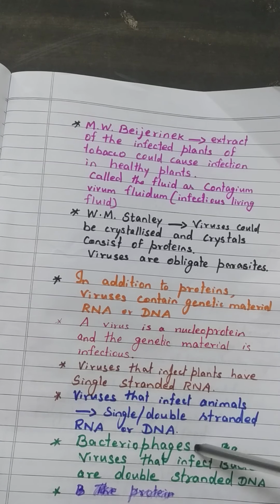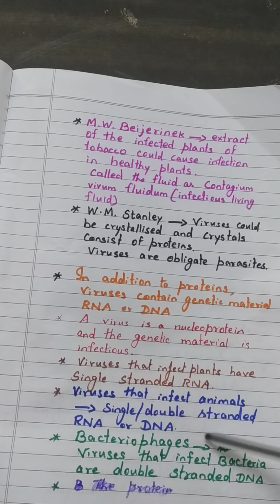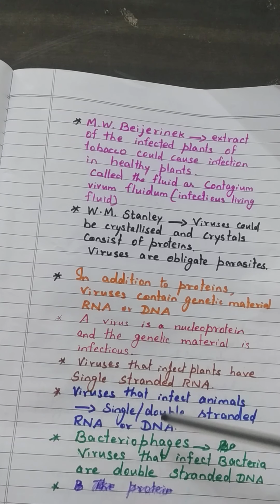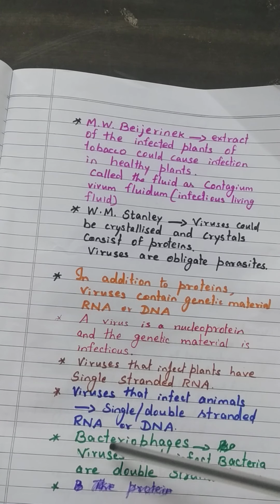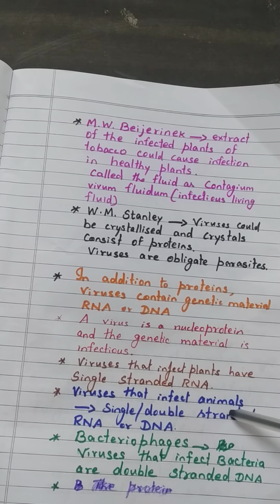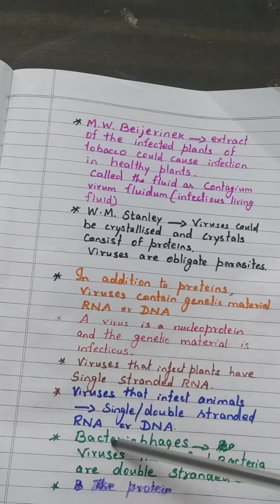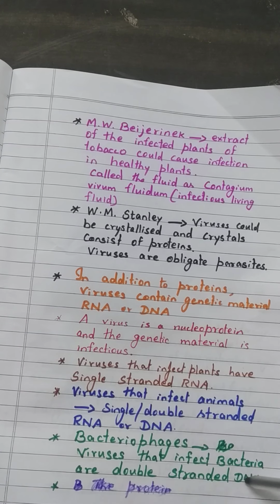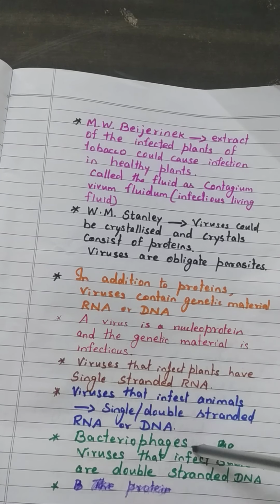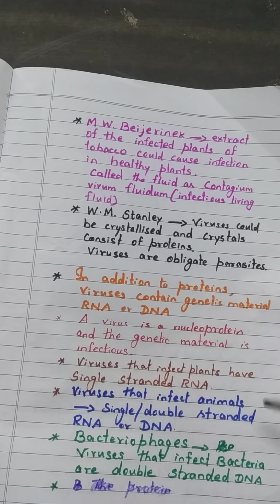And what are bacteriophages? Bacteriophages are viruses that infect bacteria. These bacteriophages have double-stranded DNA. So the viruses that infect animals have single or double-stranded RNA or DNA, and bacteriophages have double-stranded DNA.